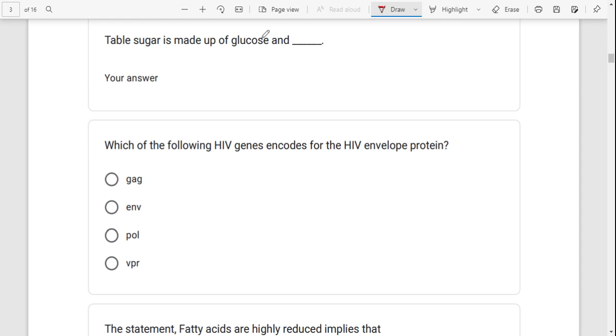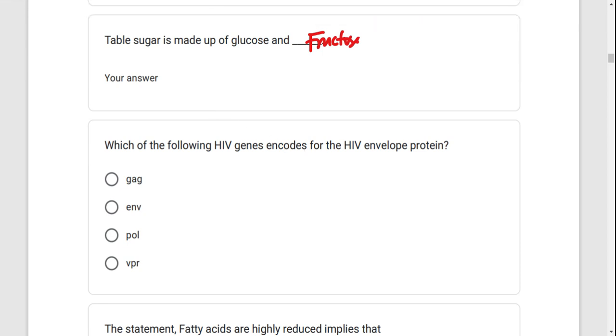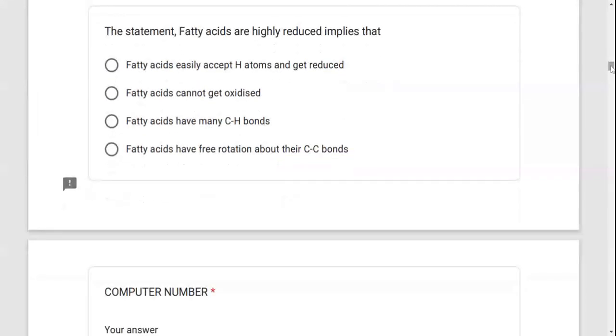Table sugar is sucrose, which is made up of glucose and fructose. Which of the following HIV genes encode for the HIV envelope protein? The envelope protein is supposed to be ENV. Envelope protein is ENV.